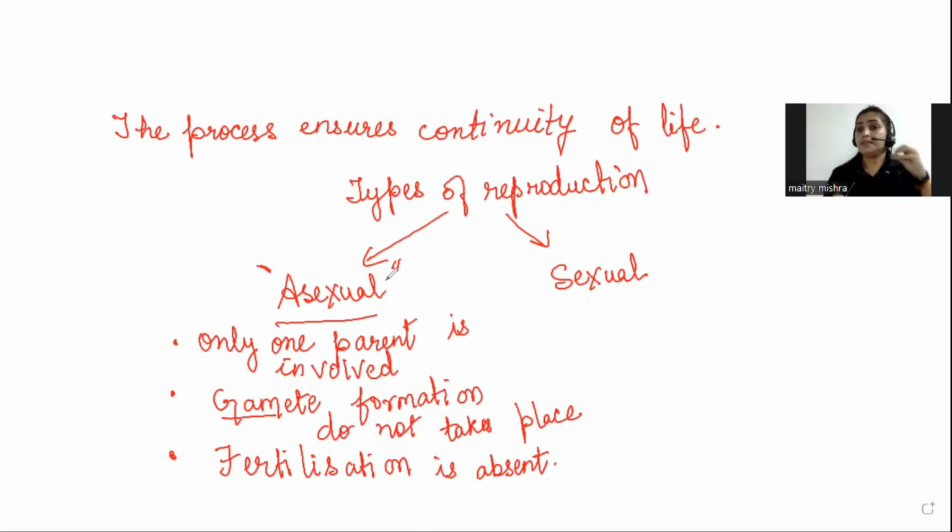As multiple DNA copying is occurring, there will be no variation and the offspring that is produced is an exact copy of its parent. Because only one parent is involved, two different DNAs are not combining, and fertilization is not happening, whatever offspring is produced is an exact copy of its parents. Suppose this is a DNA, it can replicate and make its own copy exactly like itself. So that is DNA copying, and here offspring are exact copies of their parents.